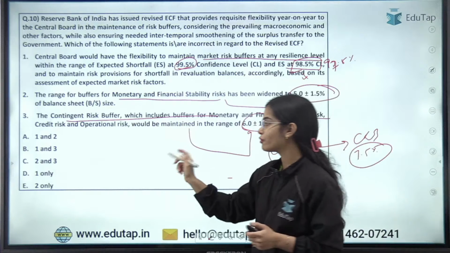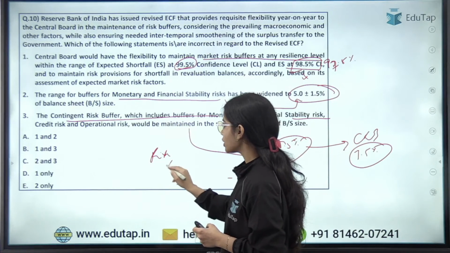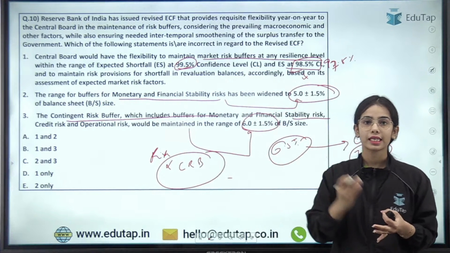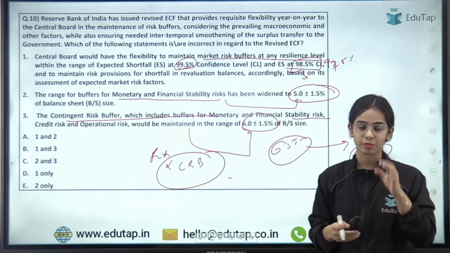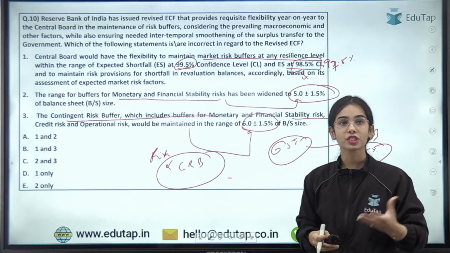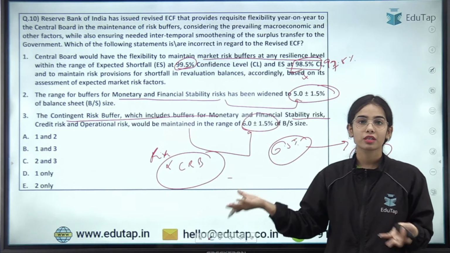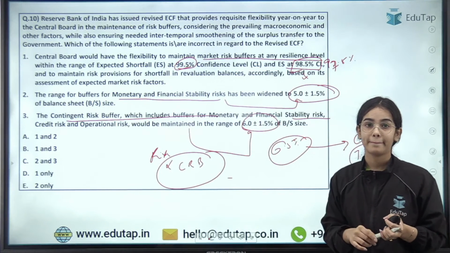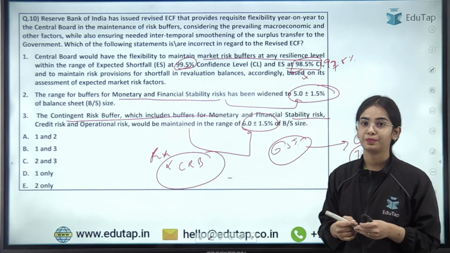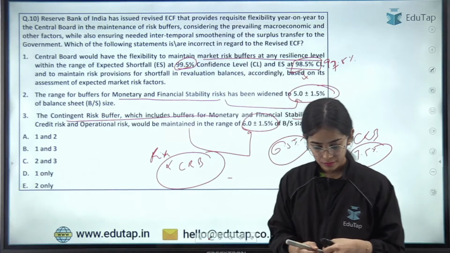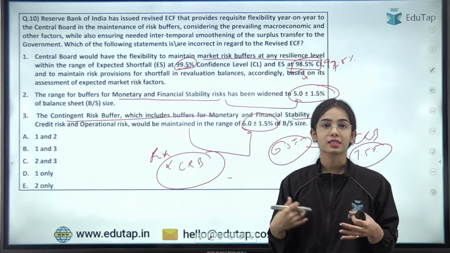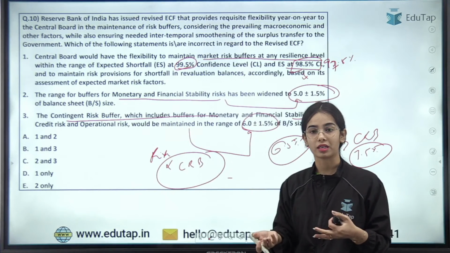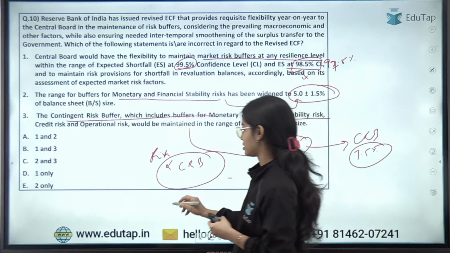Now tell me, which kind of risk is not included in the contingent risk buffer? If the options are given, which is the kind of risk that is not included in the contingent risk buffer? Try to answer. Is it operational risk, credit risk, monetary and financial stability risk, or market risk? It is market risk.